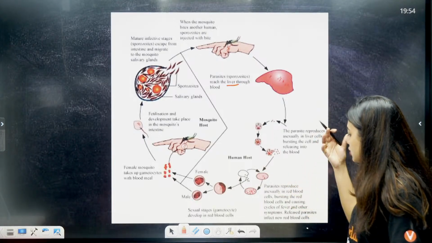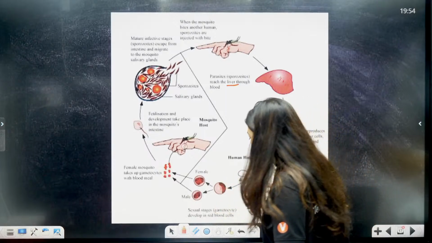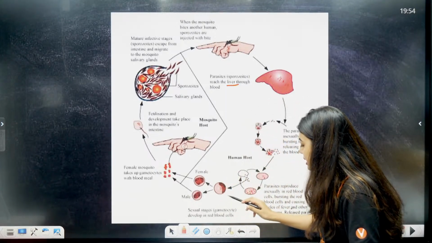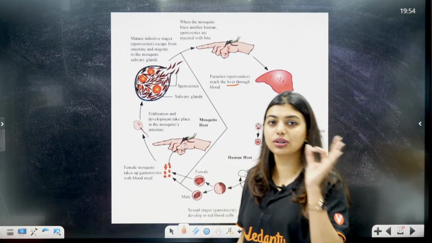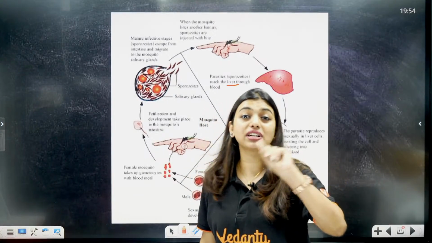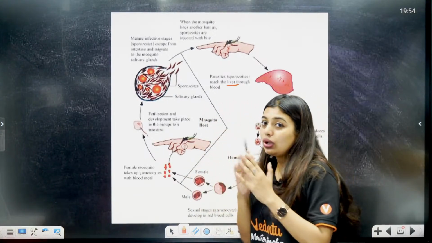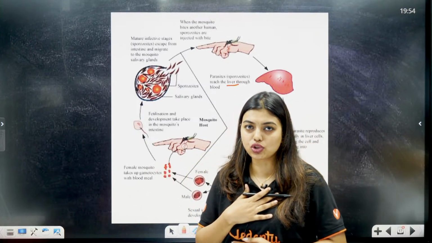In the RBCs also, it will burst open the RBCs and it will release hemozoin. Now, remember here, sexual stages, that is your gametocytic stages, develop in the RBC. So, sexual stages, that is your gametophytes, will be formed in your RBC, but fertilization will not happen in our body. Only the asexual phase of Plasmodium vivax will happen in a host body.